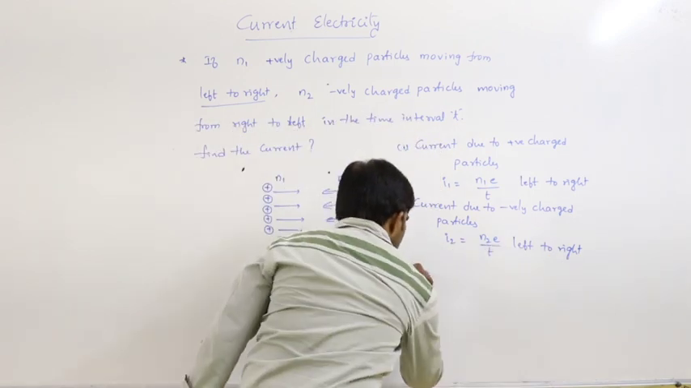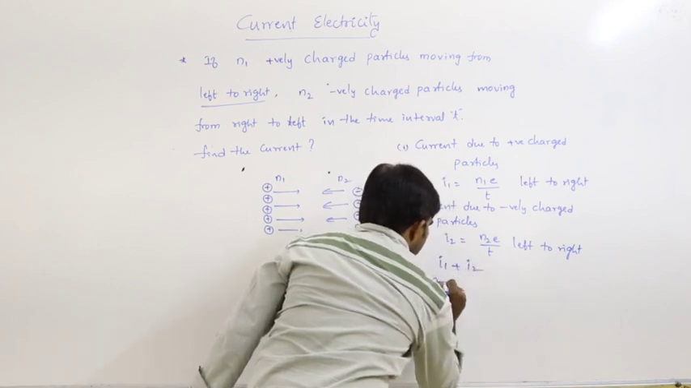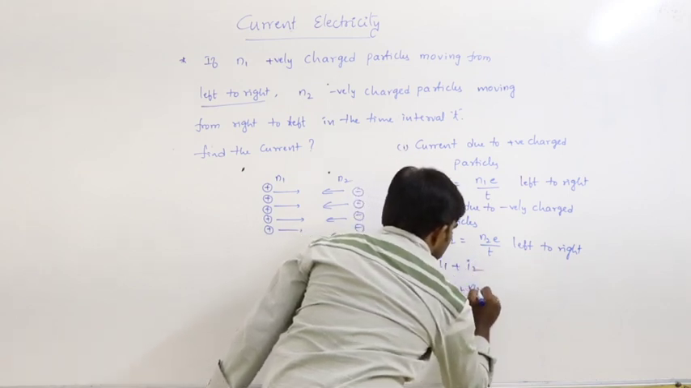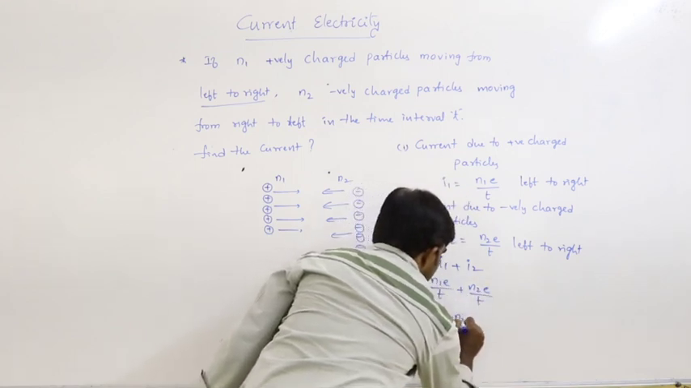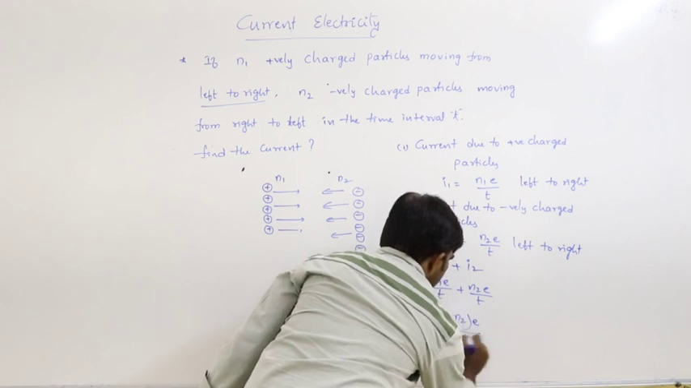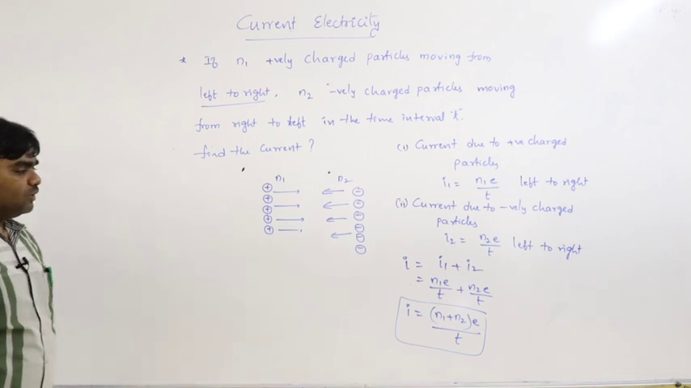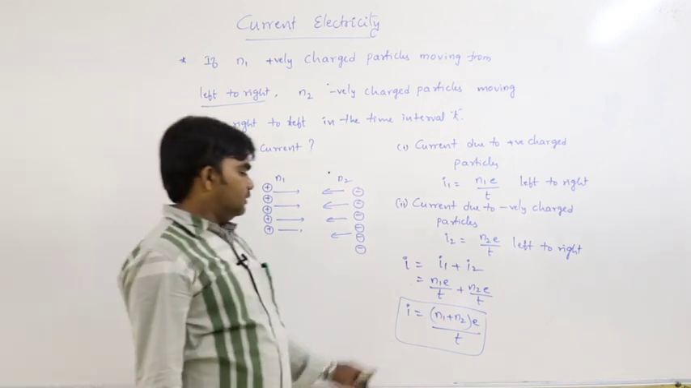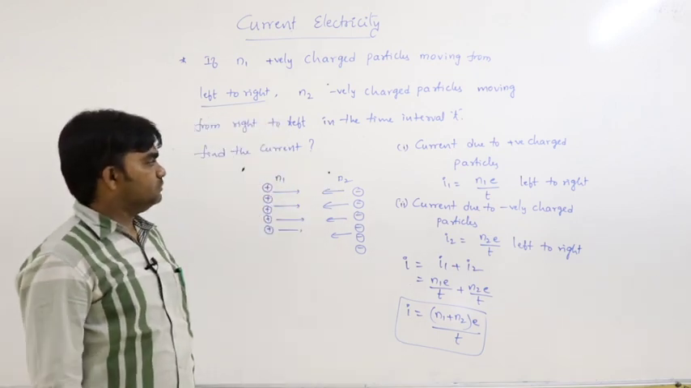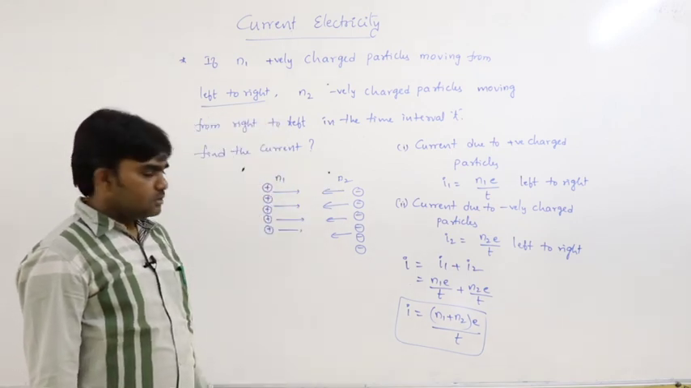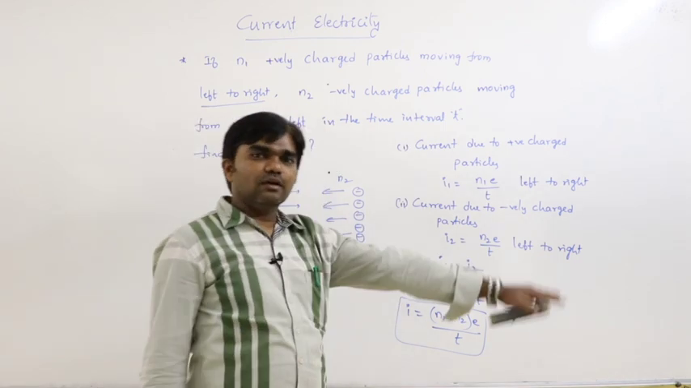Then total current, I is equal to I1 plus I2. So N1 e by t plus N2 e by t. Then I is equal to (N1 plus N2) into e by t. This is the electric current due to this condition. So the direction of the current in this situation must be from left to right.